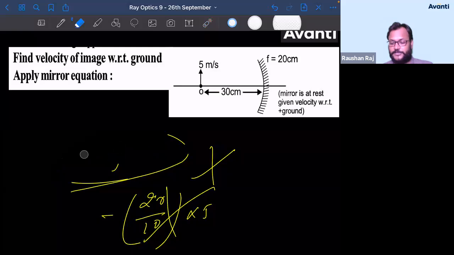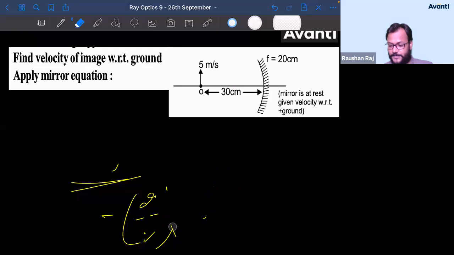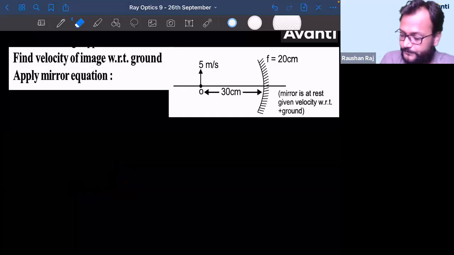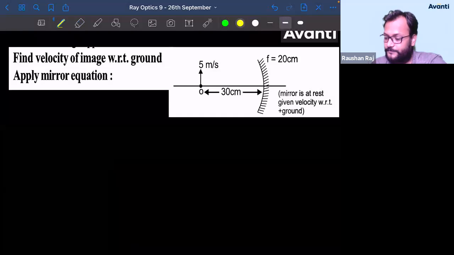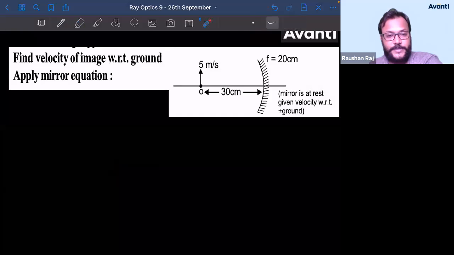तो correct answer क्या है बच्चा? देखो मैं I am going to teach you here. ध्यान से देखना. All right, guys. Let us see the data. कौन-कौन सा data दिया है? First is what? Focal length is 20.